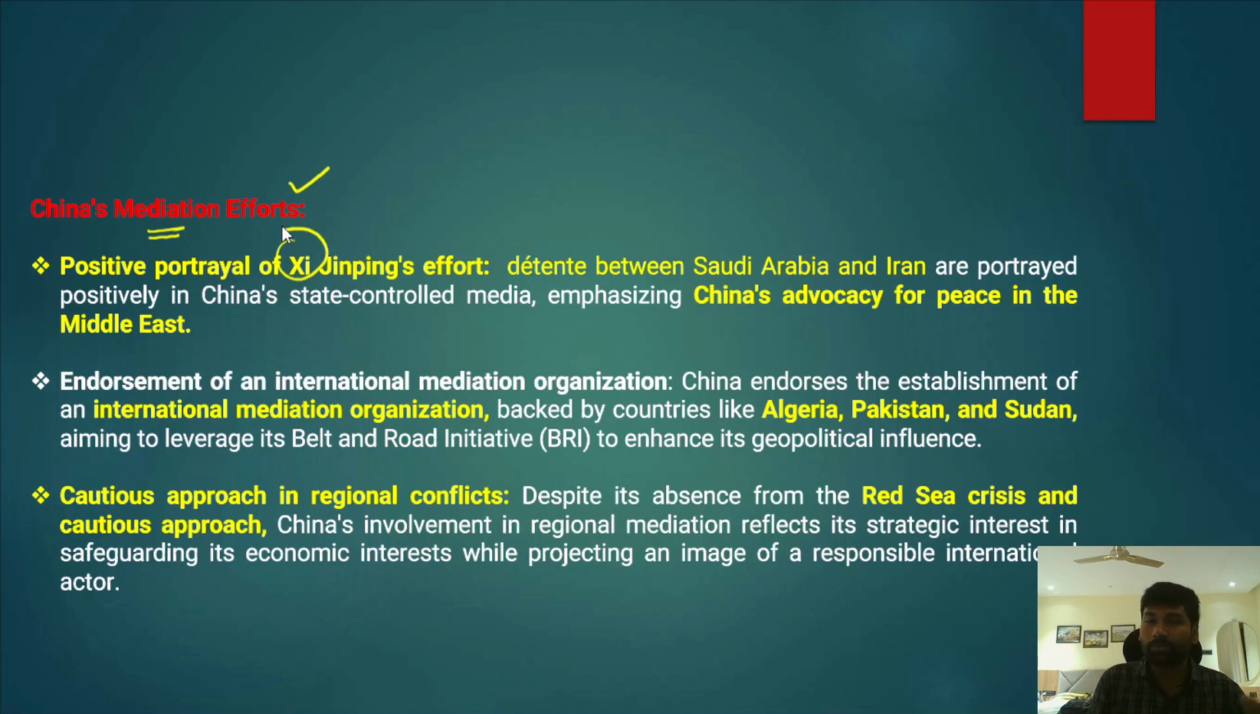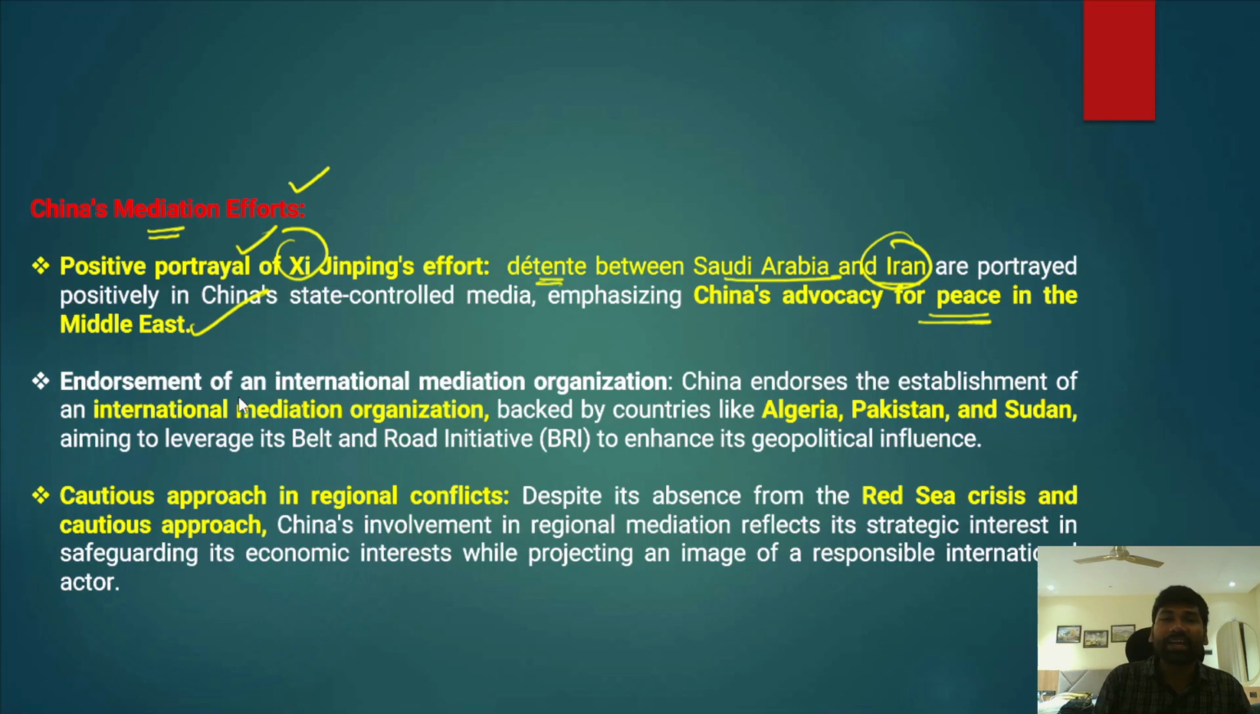Detente means lowering the tensions between two sovereign nations, reducing or declining tensions between two countries. The detente between Saudi Arabia and Iran was portrayed by Chinese media as the positive role being played by the Chinese president Xi Jinping. It is also conveying the fact of China's advocacy for peace in the Middle East.